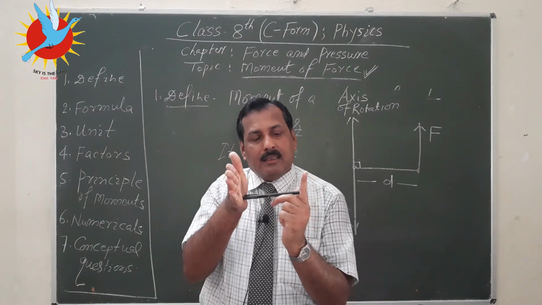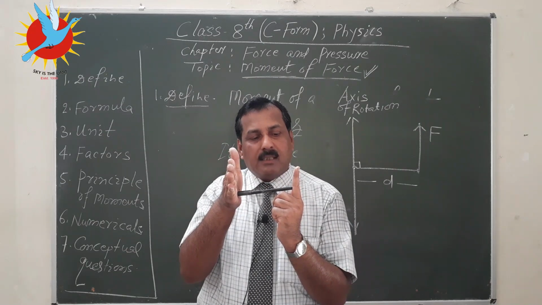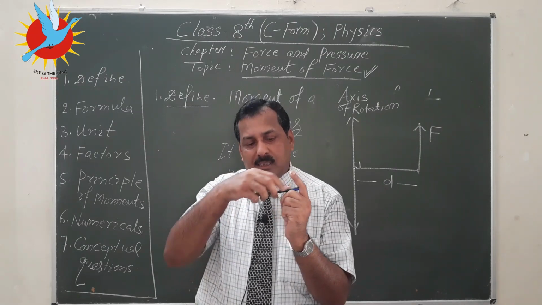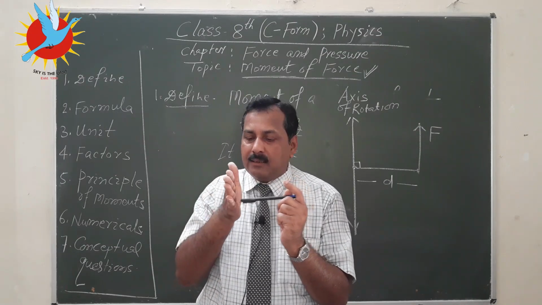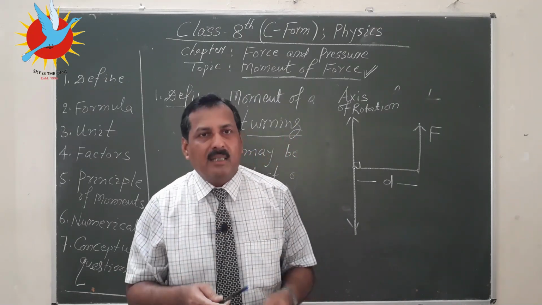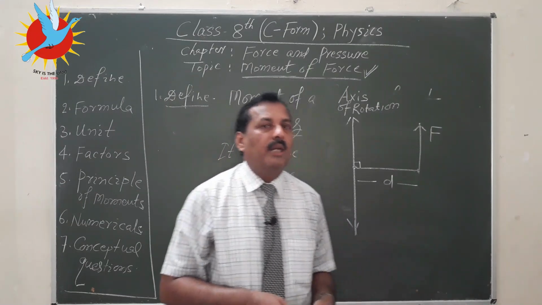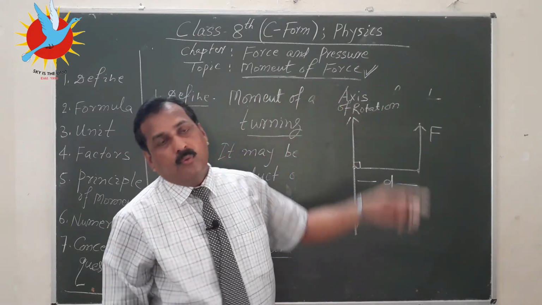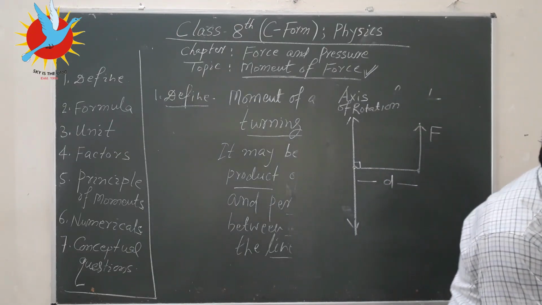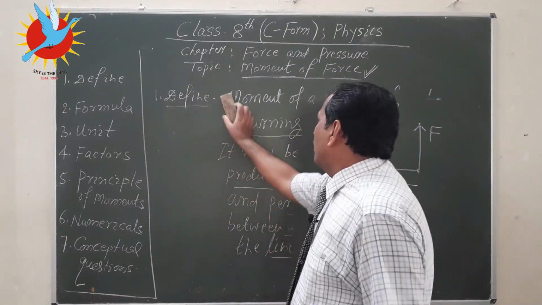And this one is perpendicular distance between the axis of rotation and line of action of the force. So this distance has to be taken, and the magnitude of this force has to be taken, and both should be multiplied, and that product of force and distance will be known as moment of force. So I think this idea is clear to you.